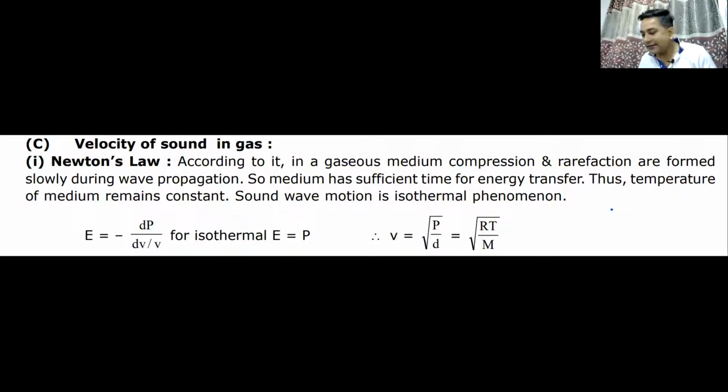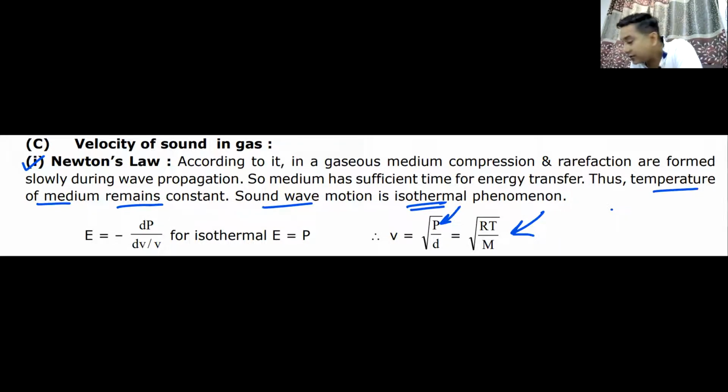Let us move further ahead and see what happens with the velocity of sound in gas. Here there was a small problem. Newton thought that to find the velocity of sound in a gas, we have to replace this modulus by the pressure P, and he assumed that the temperature of the medium would remain constant. So he thought that sound wave motion is an isothermal process. Remember the word isothermal process. So the formula he gave was root over RT by M.